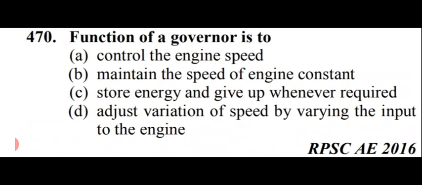Function of a governor is to. Options are control the engine speed, maintain the speed of engine constant, store energy and give up whenever required, adjust the variation of speed by varying the input to the engine. So option number D is right here, which is adjust variation of the speed by varying the input of the engine. It controls the supply of fuel. So option number D is right here.